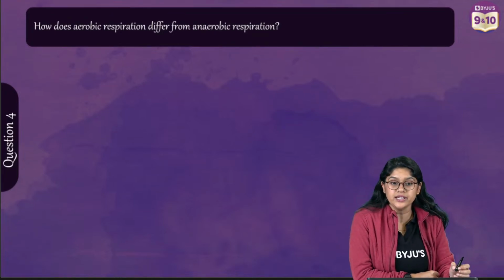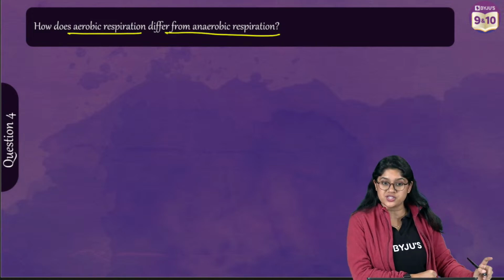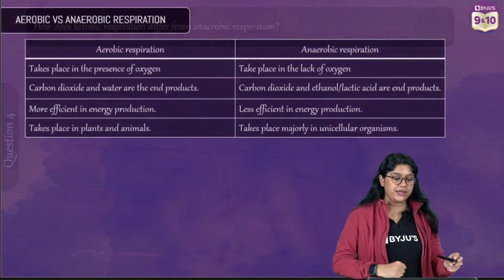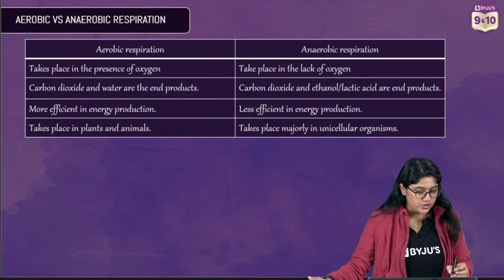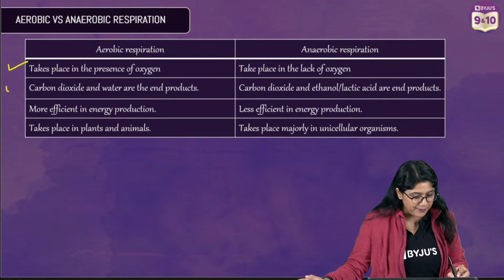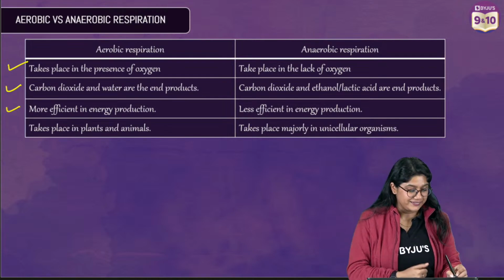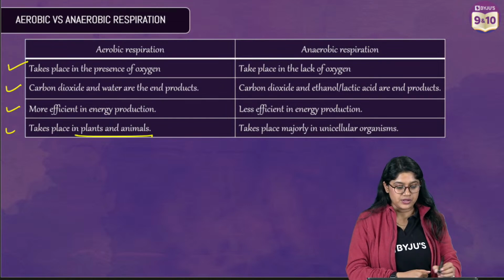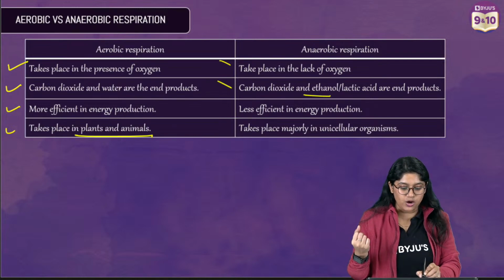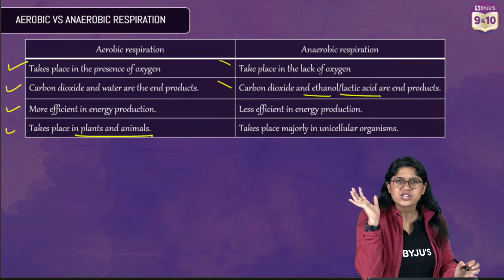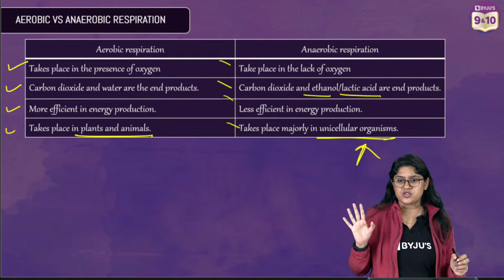Next question is regarding how aerobic respiration differs from anaerobic respiration. I told you this question is important. Okay, how the aerobic and anaerobic respiration are different. Here we have. Yes. So it takes place in the presence of oxygen. Carbon dioxide and water are the end products. Where more sufficient energy is produced. Then of course takes place in the plants and the animals. Anaerobic respiration happens in the lack of oxygen. Carbon dioxide and ethanol, lactic acid are the end products. Energy कम बनती है and takes place majorly in the unicellular organisms. 3 marks question or 2 marks question, everyone?